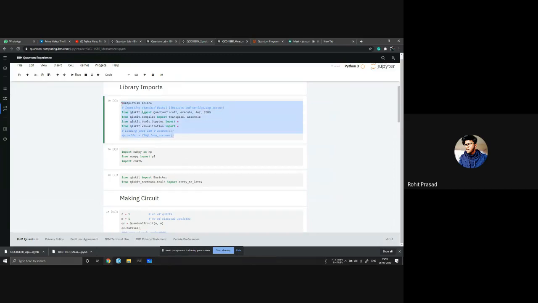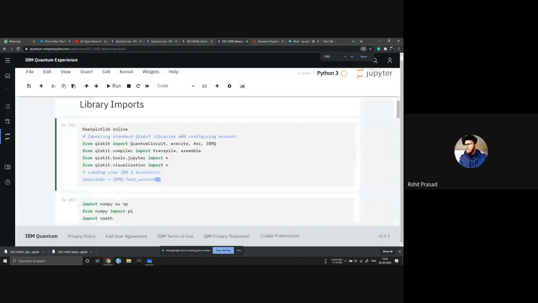Could you please zoom it? You guys have the files, right? Yeah, yeah. You can see there also.